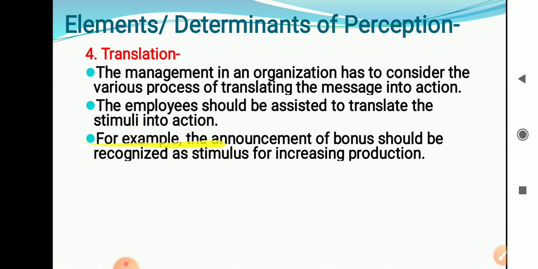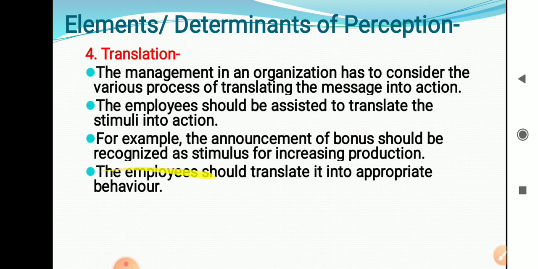For example, the announcement of a bonus should be recognized as a stimulus for increasing production. If you want to increase the production of a company, what do you need to do? You need to announce the bonus. But the employees must understand that the bonus is recognition or a stimulus for increasing production. Why are we offering the bonus? Why are we offering the extra money? To increase production.